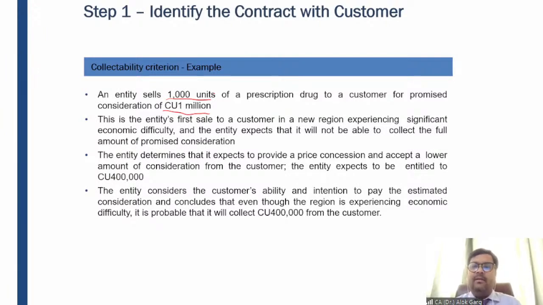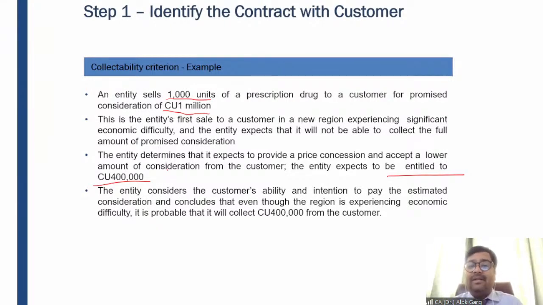This was the first sale, and of course they were experiencing some difficulty. Okay, they have to remain in the market, they have to oblige the customer, so they are aware that they will not be able to collect the entire 10 lakh rupees, right? The entity determines that it expects to provide a price concession and accepts a lower amount of consideration from the customer. The entity expects to be entitled to rupees 4 lakh. So the entity is expecting that yes, we are not able to recover this entire 10 lakh rupees. We are only able to recover 4 lakh rupees, right? We have to give some hefty discounts to the customers, right?